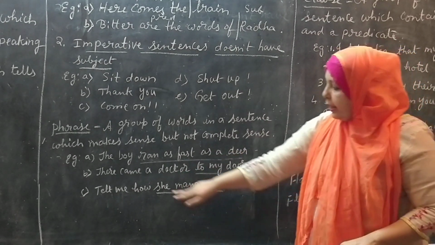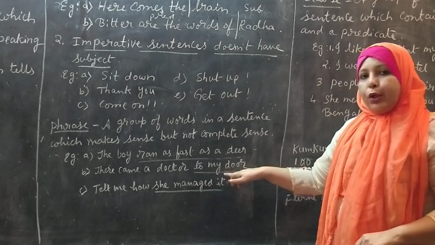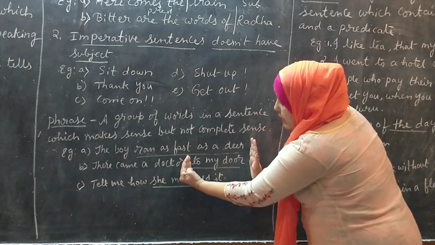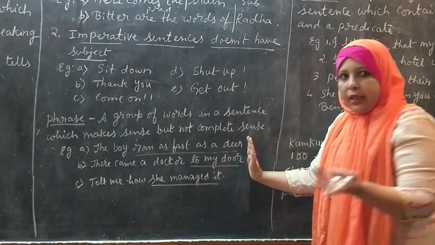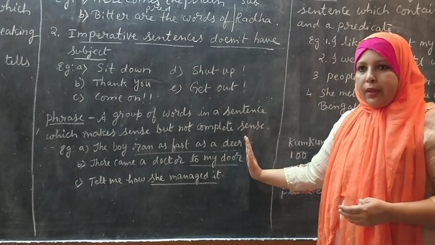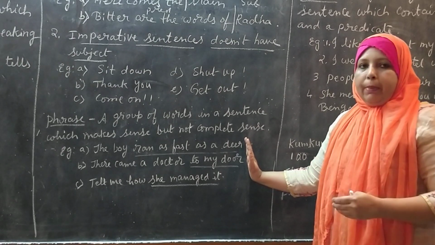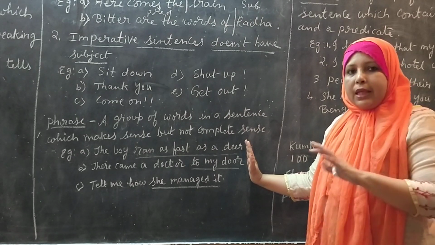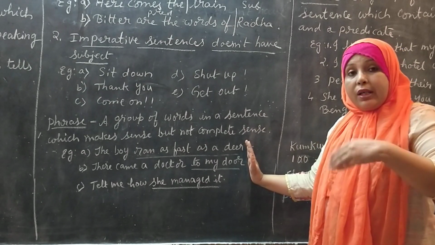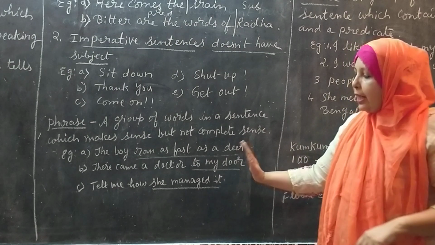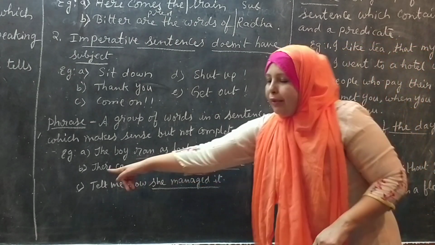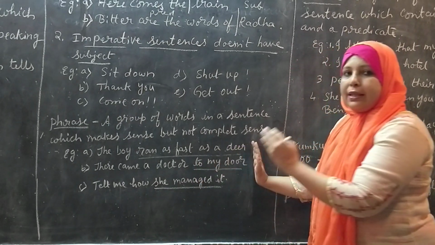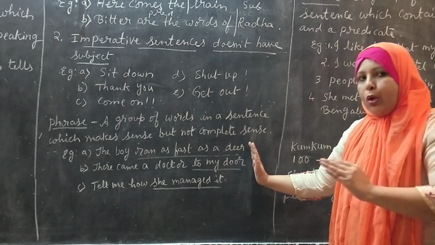Here are some examples. There came a doctor to my door. Now you can observe, if you just concentrate on this part of the sentence, to my door, it is giving some sense. To my door, near my door, but it is not giving complete sense. We need to understand more to know what we are saying about to my door. At that time, we are going to read the complete sentence. But this part of the sentence is called a phrase which gives sense but not complete sense.